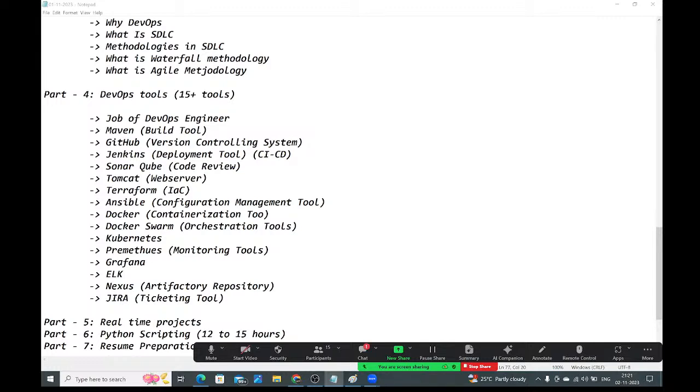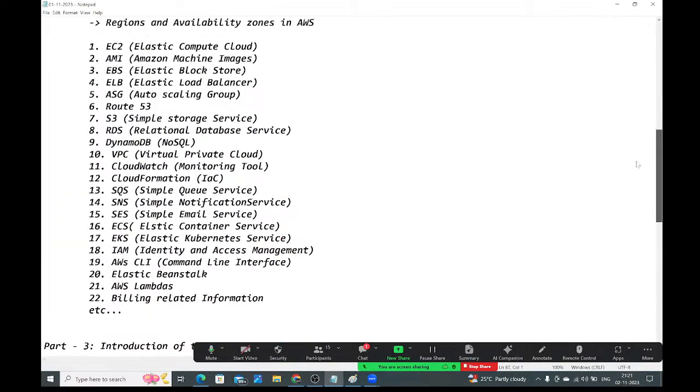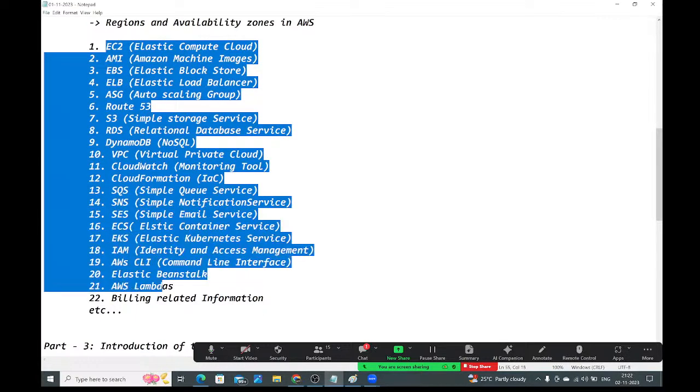Fine, guys. Today I have given the overview of all the DevOps tools. Tomorrow, on Paint, I will explain the purpose of each and every AWS service. Before jumping into our actual things, first we need to understand at a high level what the purpose of each and every service and each DevOps tool is. You should get more clarity on that.